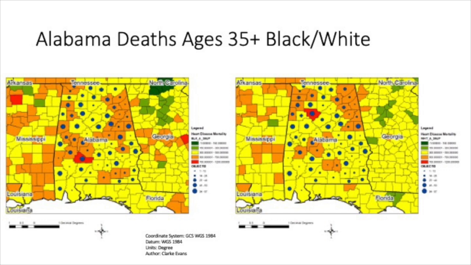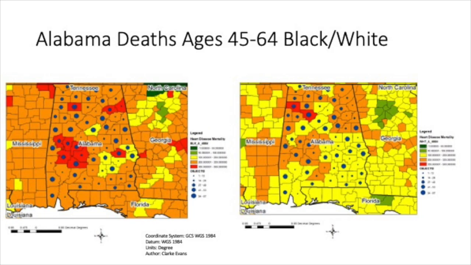So to look at Alabama, for black and white 35 plus, the maps look kind of similar, with the exception of the two counties that are red on both. It's two different counties. On the black side, it's Wilcox County, which has about 10,000 blacks and 4,000 whites. On the white side, it is Walker County in Alabama, which has about 65,000 white residents and 4,000 black residents.